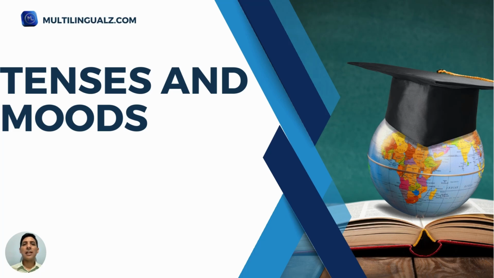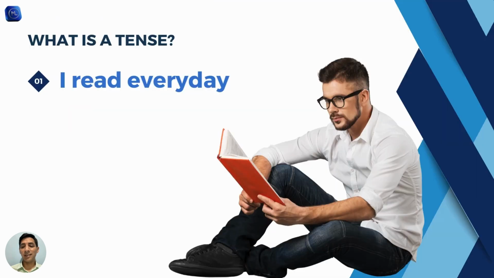So let's speak now about tenses and moods. What are these? So when we refer to a tense, we are referring to a grammatical term that makes reference to the time when an action takes place. So for example, when you have a phrase, the tense will tell you when that action happened. Is it in the past? Is it in the present? Is it in the future?